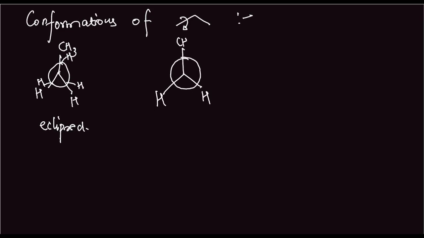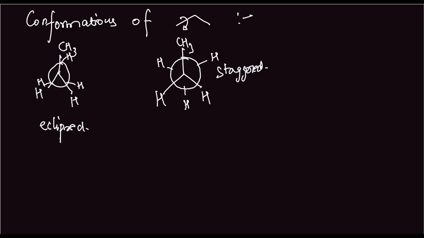Hydrogen, hydrogen, CH3, H, H, H. This is the staggered form. So it is basically the same. We can do it for a lot of compounds, but that is not important.